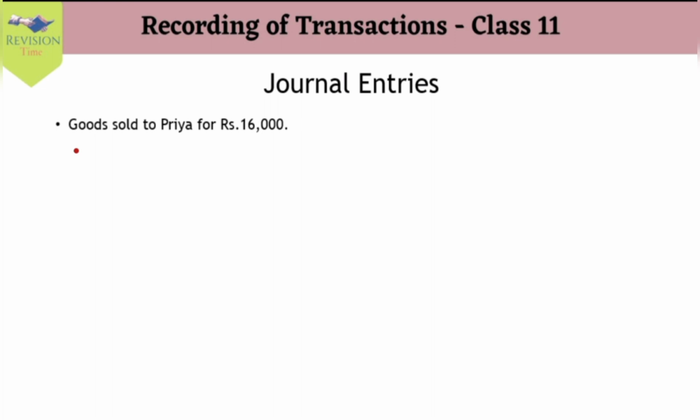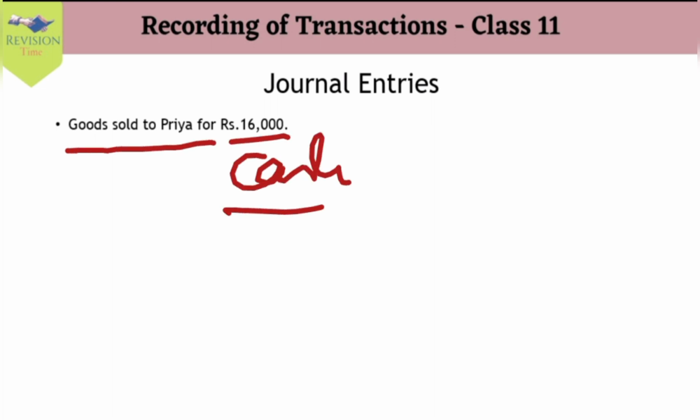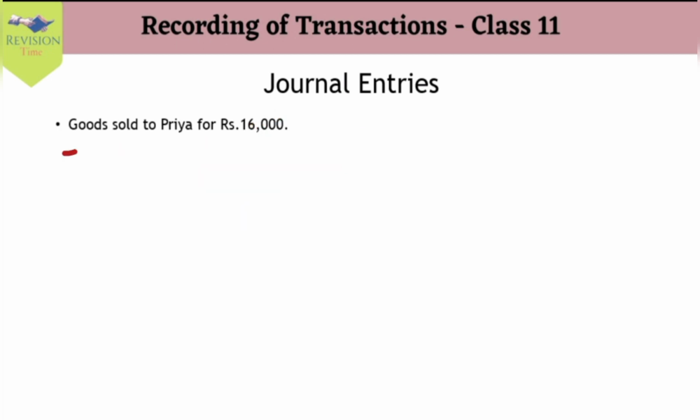Similarly, if we think that goods were sold to Priya for cash, rupees 16,000, here again for cash, which means it is a cash transaction and cash account comes into consideration. So this is to be remembered: when goods come into our transaction, whether with purchase or sale, we cannot write goods account. We have to understand it is a purchase or sale and use purchase account and sale account. When cash is not mentioned in the transaction, it means that it is a credit transaction and cash account does not come into effect.